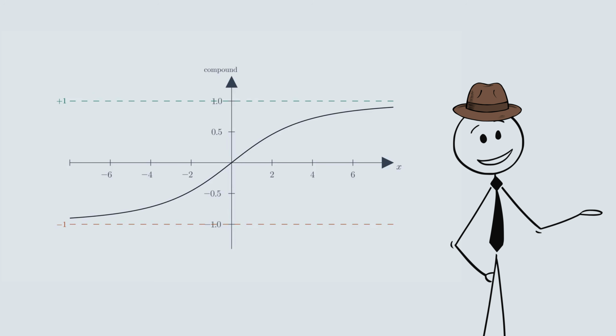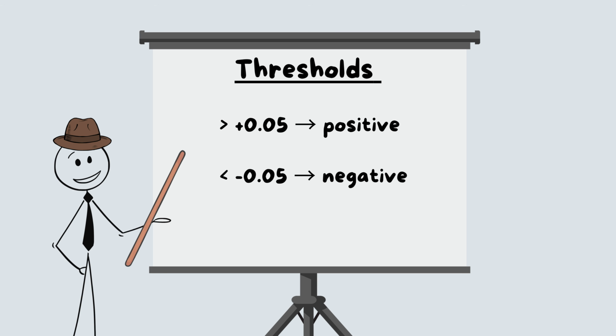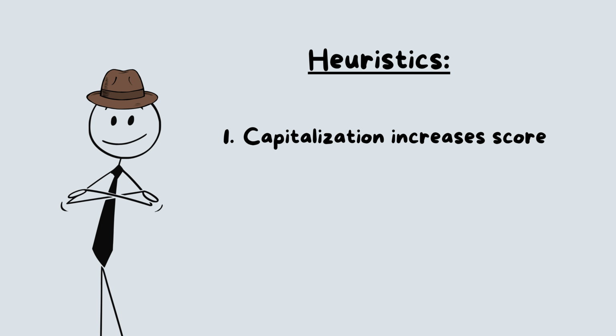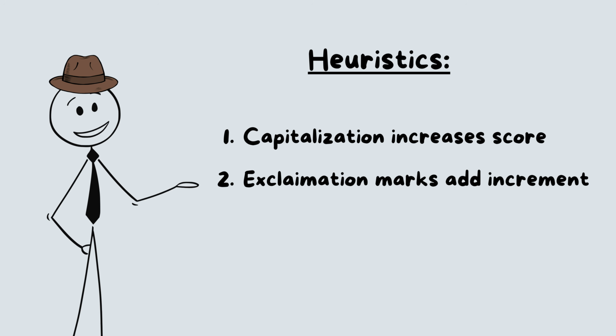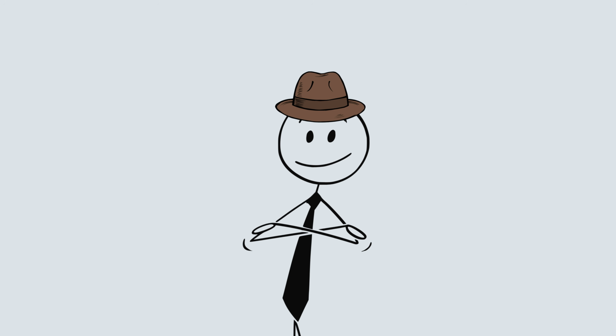The 15 is a damping constant. It was not derived analytically. It was chosen empirically by the authors to produce intuitive outputs on their validation set. For VADER, the threshold for positive is 0.05, and for negative, -0.05. Everything in between is neutral. 3 heuristics modify x before normalization. Capitalization increases a word's intensity. Exclamation marks add a small increment, and boosters like "very" scale the adjacent score up or down. That is the complete logic. No context, no sentence level understanding.